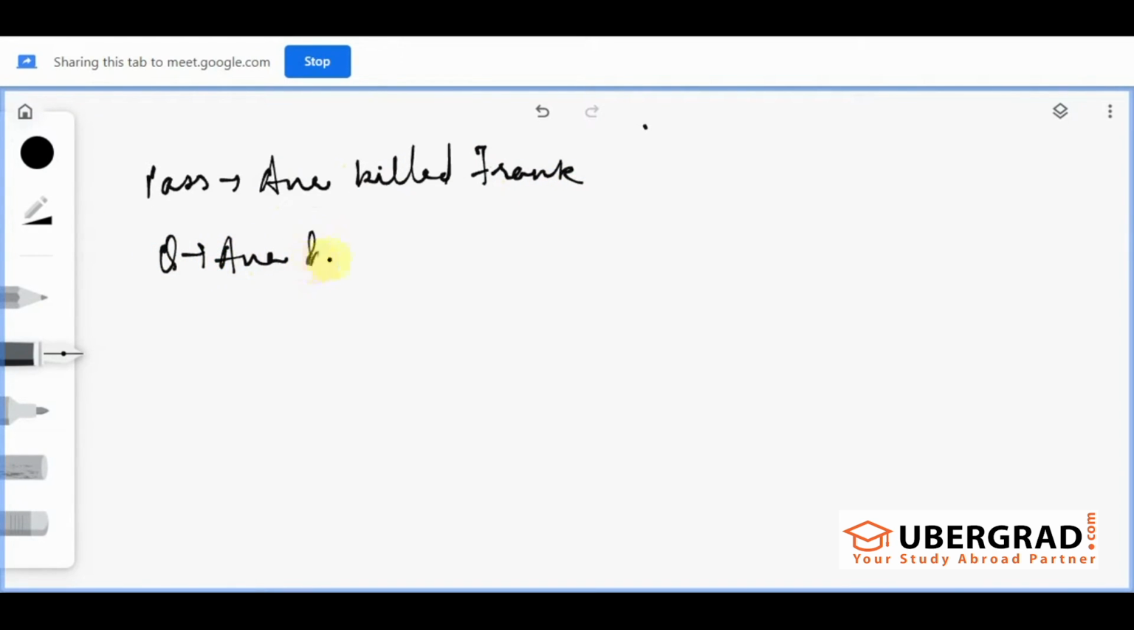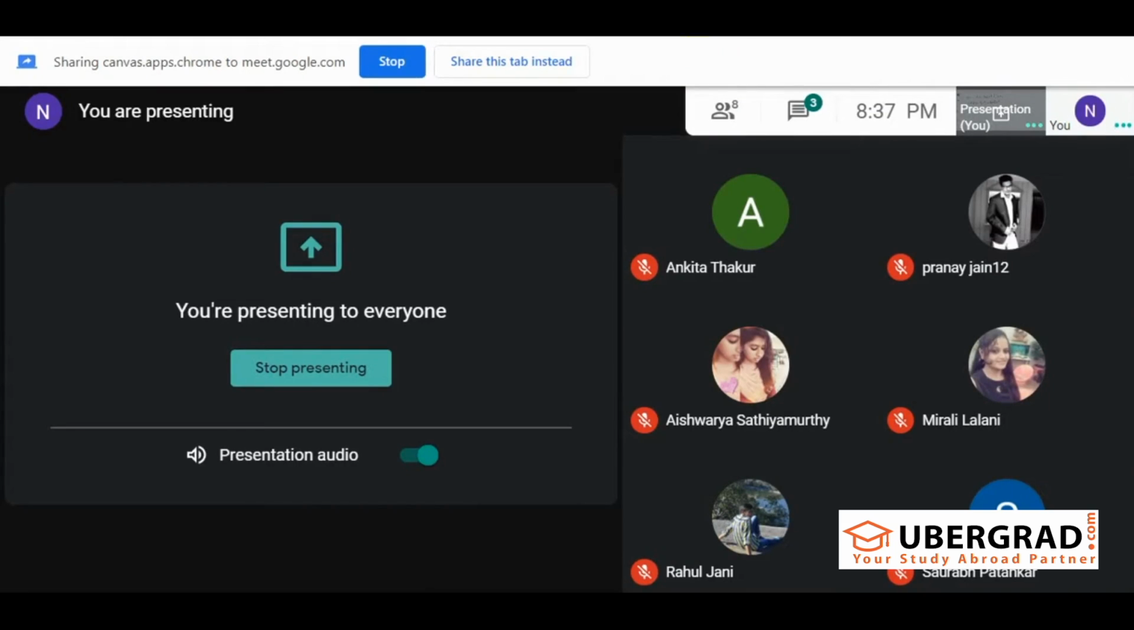Now consider a statement from the passage. If the passage has a statement which says, Anna killed Frank, and there is a statement in the question, the question is, Anna killed Robert. Tell me whether this information is true, false, or not given.